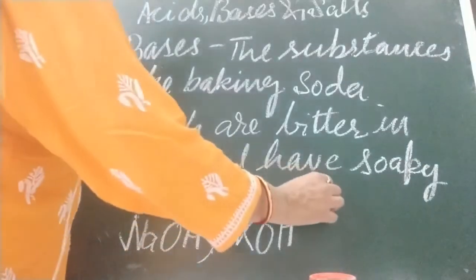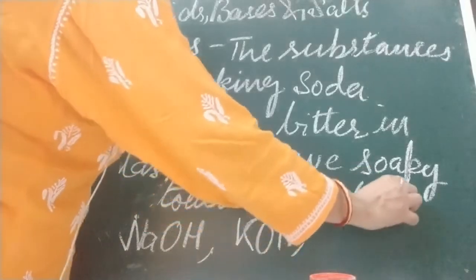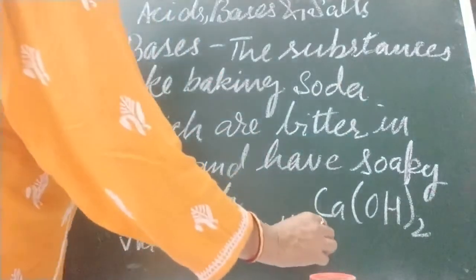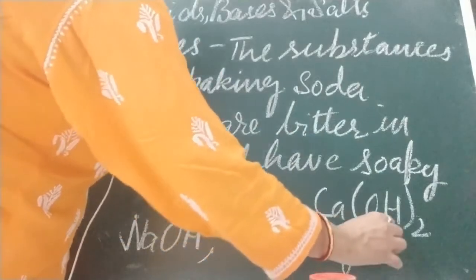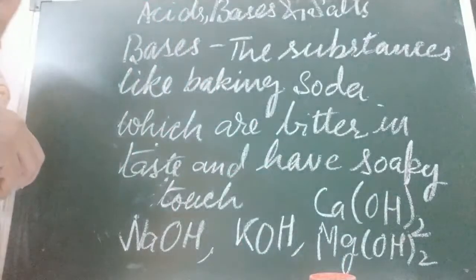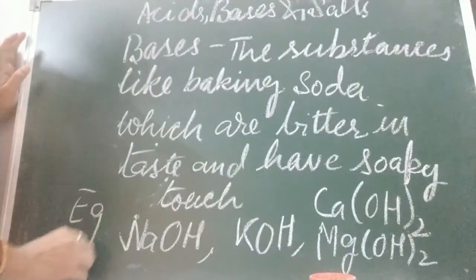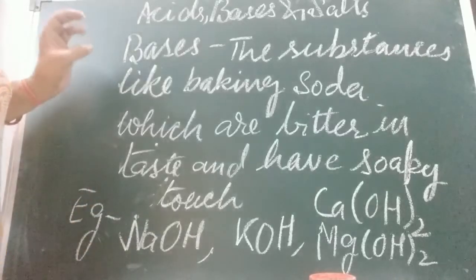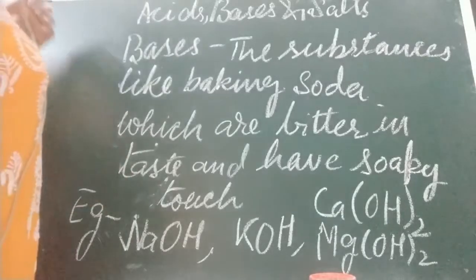Ca(OH)2 is called calcium hydroxide, and Mg(OH)2 is called magnesium hydroxide. So these examples which I have given are all bases. What is their property? They are bitter in taste and soapy in touch. Okay.